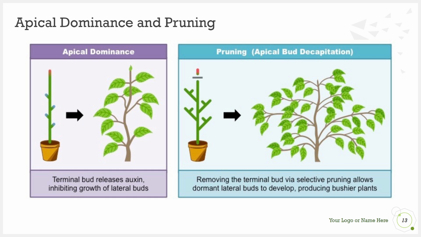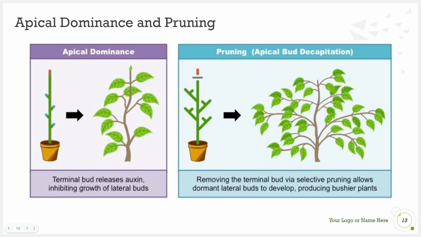Here we can see apical dominance compared to bud decapitation that eliminates apical dominance and is a result of pruning. So auxins tend to act on the apical meristem at the top of a plant where we see tissue that can perform mitosis, and new tissue being generated here would make the plant grow taller. And the terminal bud there at the apical meristem releases auxins, and that's why we can say that auxins are related to making a plant taller or related to that type of growth.